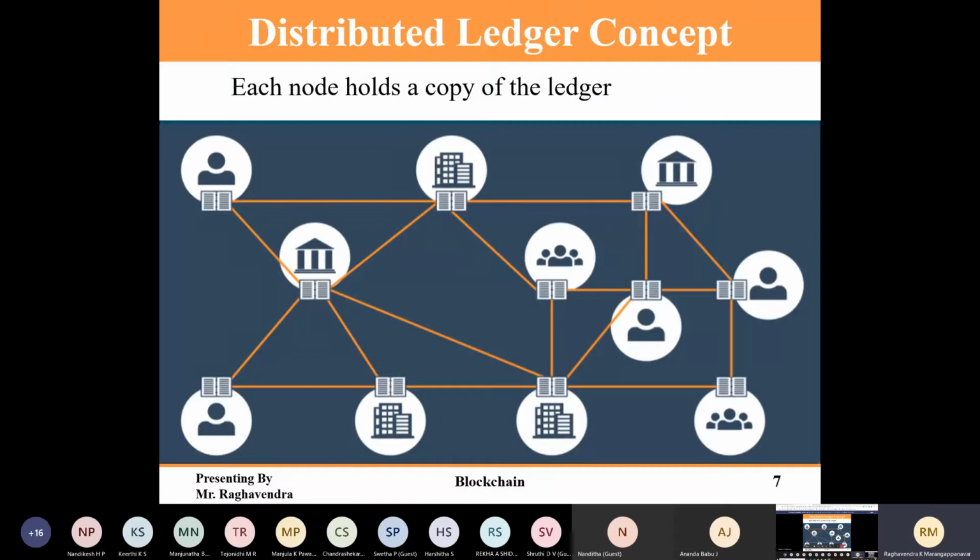So here comes the concept of the distributed ledger, where blockchain is a network. Suppose anyone wants to participate, they first have to register for the network. Then they update their ledger with whatever everyone has in the network. A participant can be anyone: a bank, a private sector company, or a single person. Anyone can participate in that network and make transactions. Everyone will have a copy of the whole ledger, not only their own ledger.